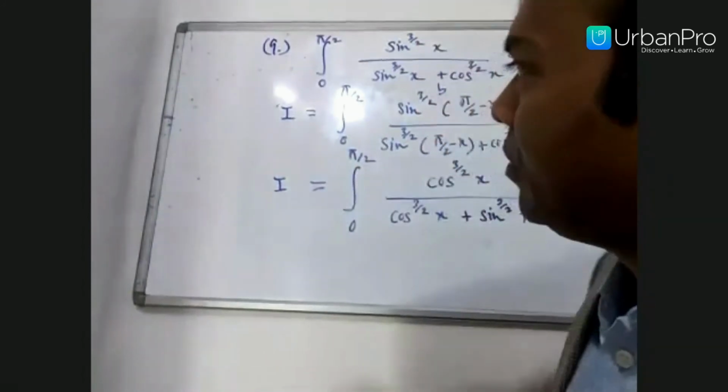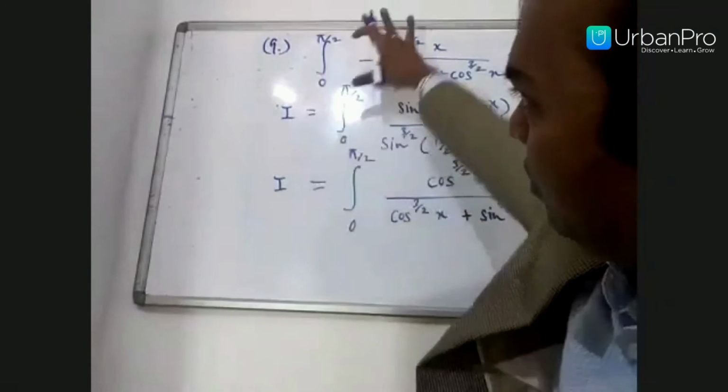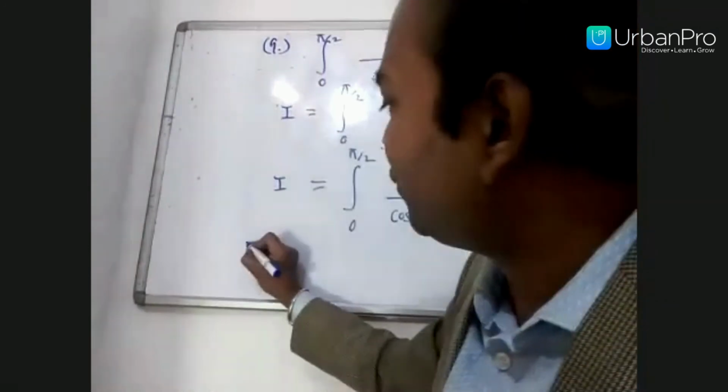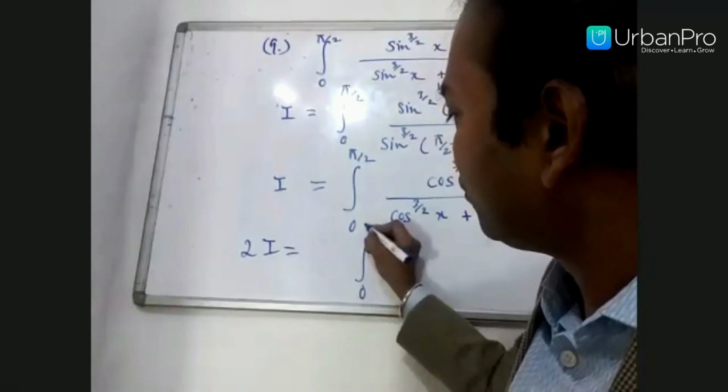The next step, add both integrals. So I plus I becomes 2I, 0 to pi by 2.